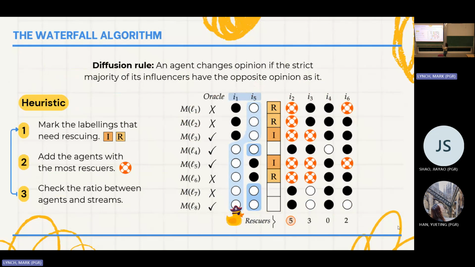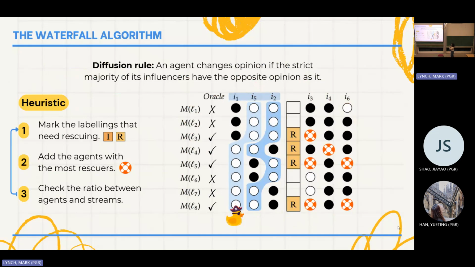So we need to come back to the agents that we haven't picked yet and see which one has the most rescuers. In this case, agent 2. Once we add it, now we have built two streams. And if you see, we have two streams over 3 agents. This proves that at each of the examples, we're always going to have 2 of our agents matching the oracle prediction. In this case, agents 1, 5, and 2 are going to be a feasible set of influencers.